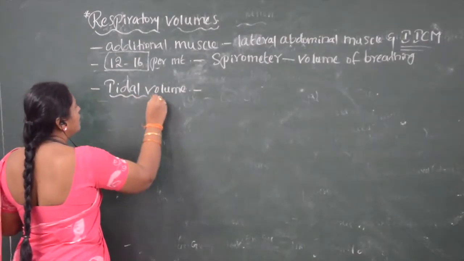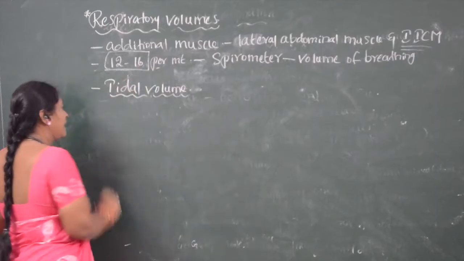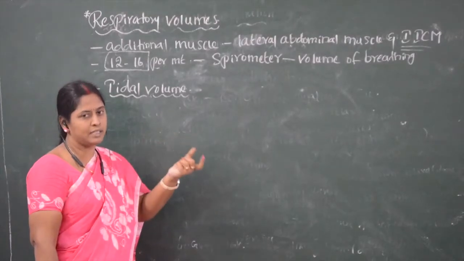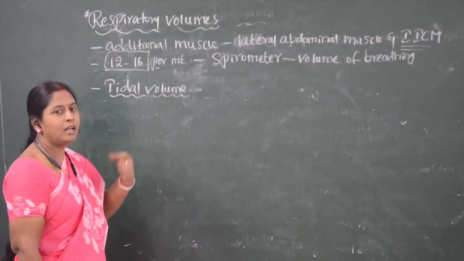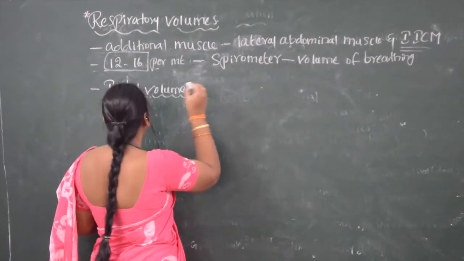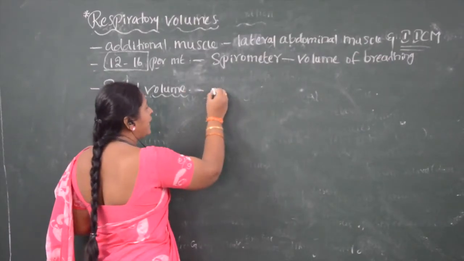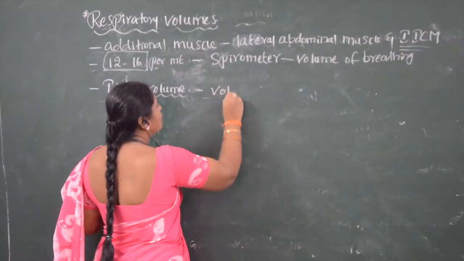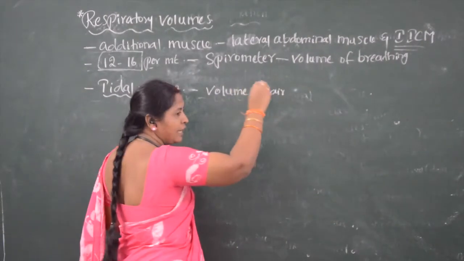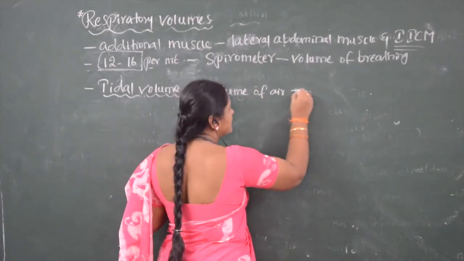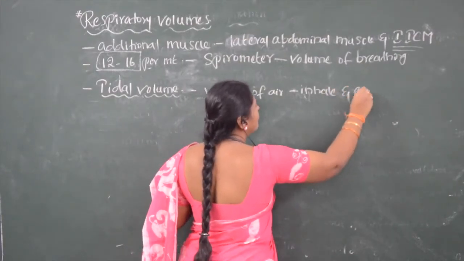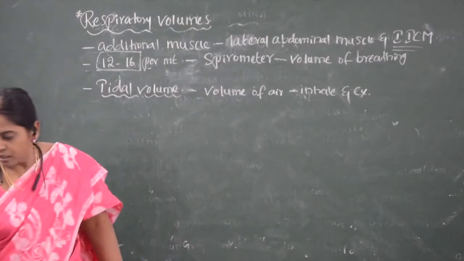Tidal volume is the volume of air a person inhales or exhales during normal breathing.